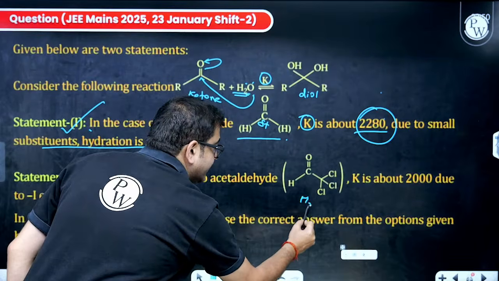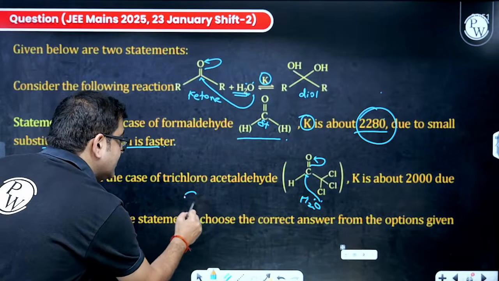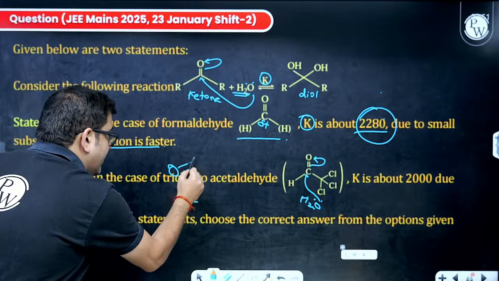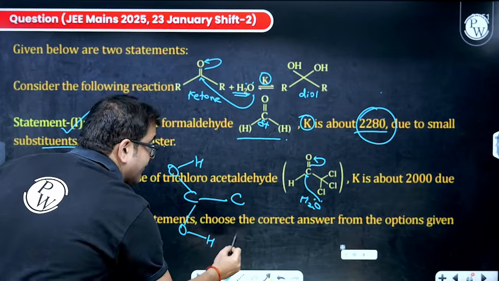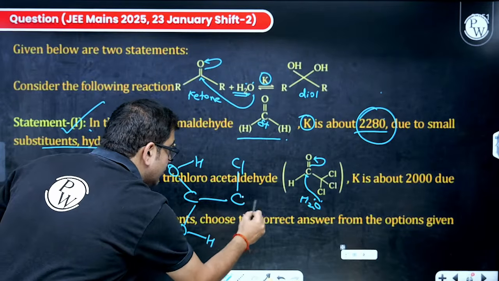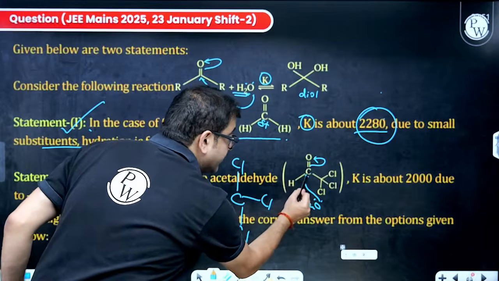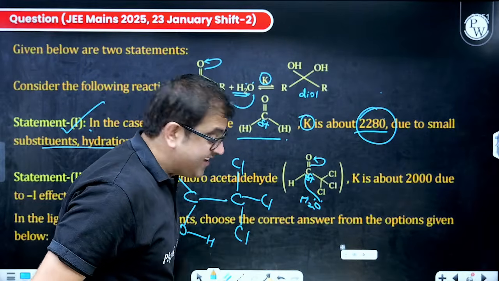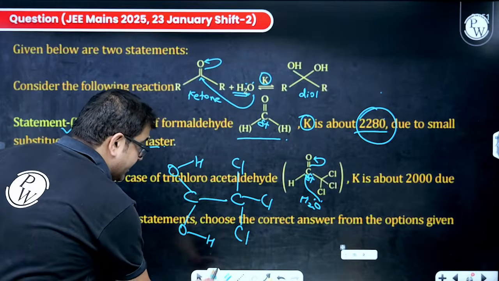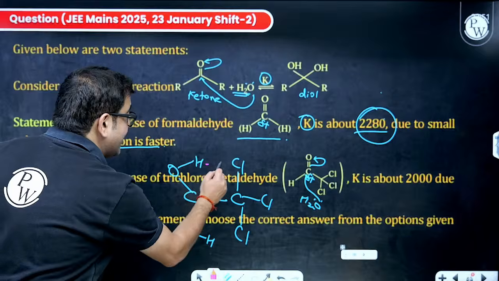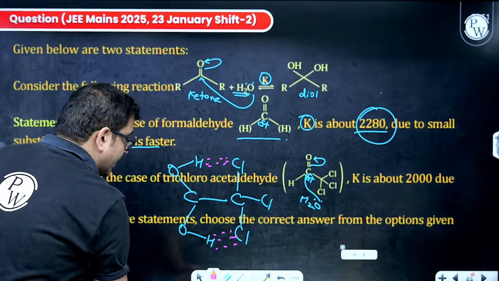If water attacks and this becomes OH, so actually this carbon having OH, where you have carbon but having 3 chlorine, so these 3 chlorine will withdraw electrons, so positivity here also is very high. So attack will also be prominent, and on the contrary, sir, it will have intramolecular hydrogen bonding, which we should know from the concept of chloral.